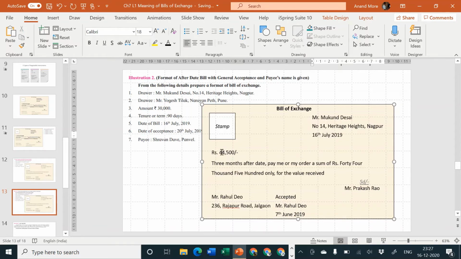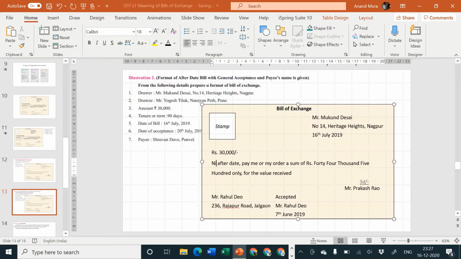The bill is of rupees 30,000. So I'll write the amount here, 30,000. The period of the bill is 90 days. So I'll have to change the wording here: 90 days after date. Sir, how did you understand it is after date or after sight or on sight?